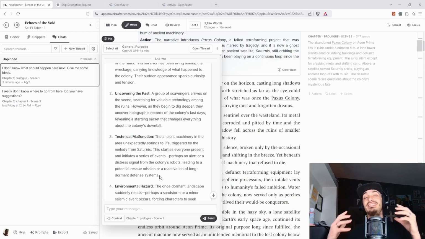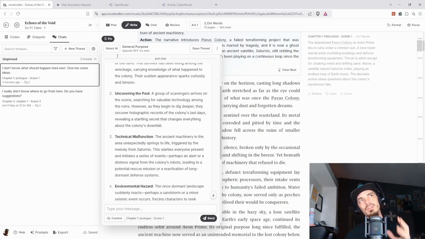But if you're having it pull the entire novel outline, in a regular novel, this might not be an issue, right? Or if you're starting into the novel and you're not very far, it's only going to have a few summaries. So it's going to be hundreds of words, but that's not that bad. But when you're getting into a massive novel, something like I have, where it's 250,000 words and it's broken into hundreds and hundreds of scenes, yeah, that gets pretty expensive. Every single time it's calling that information. So keeping that in mind, you have to balance how much information you need from the AI to get to the next thing.